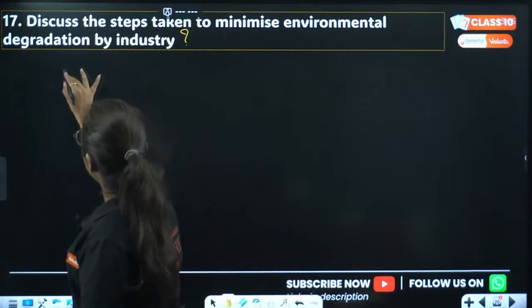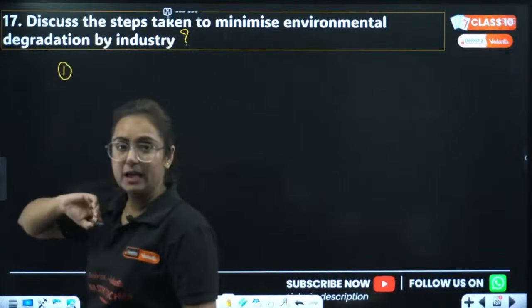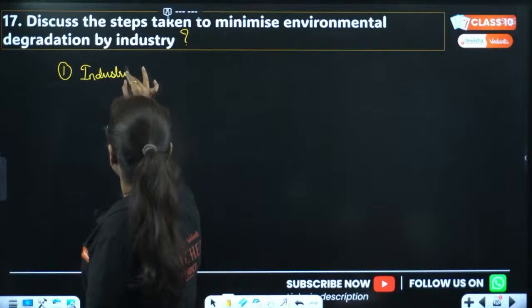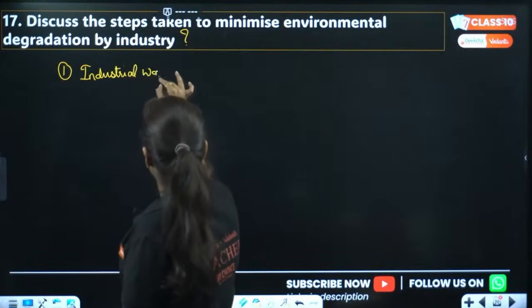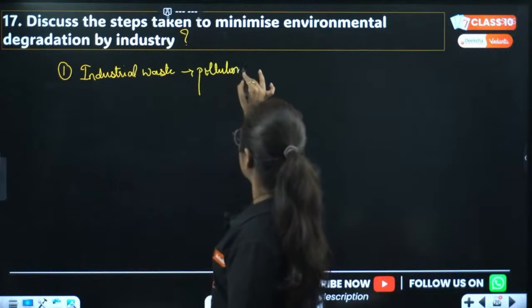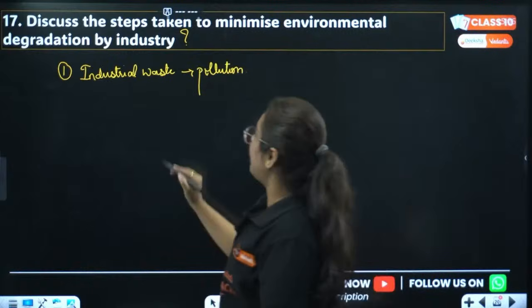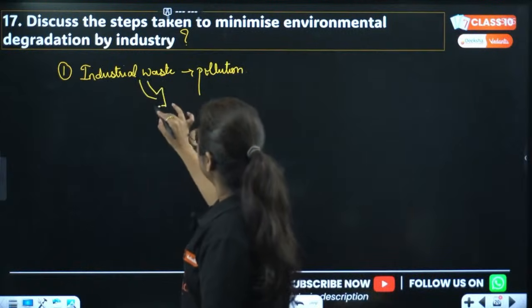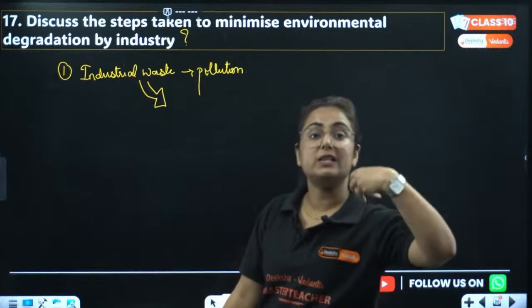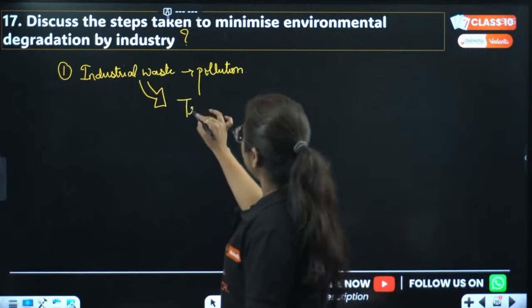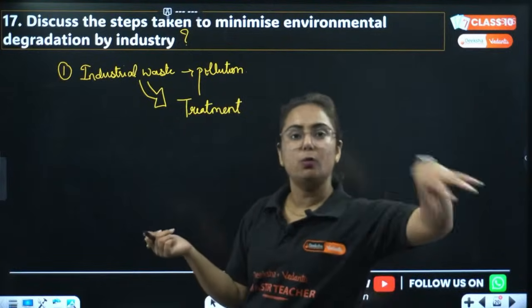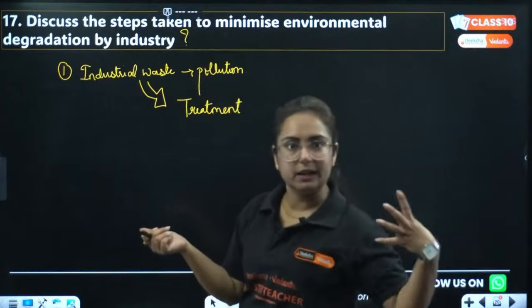So basically the first and major issue that we face is industrial waste, which causes pollution by industries. This industrial waste should be properly discharged after treatment. Because now what we are doing is directly discharging it into the water or into the land, degrading it.